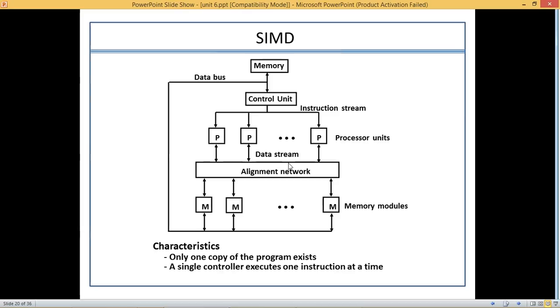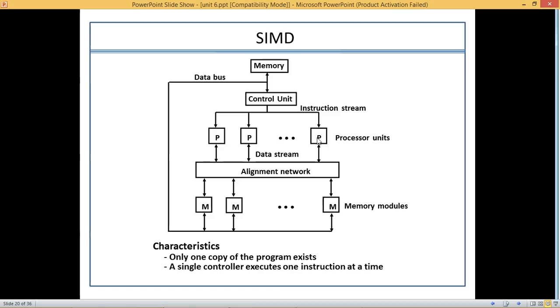Now in this case, what is happening? We have a single instruction which is issued by a control unit, and there are different processors which are going to execute that single instruction. Whatever instruction is issued, all the processors are going to perform the same operation.